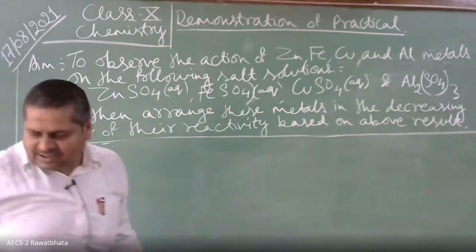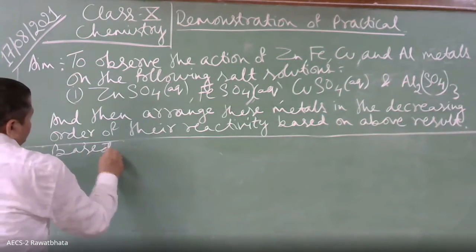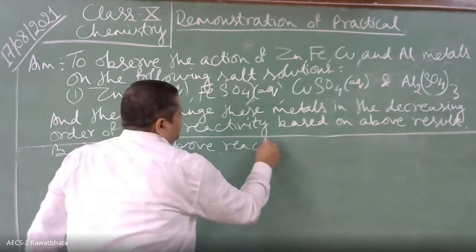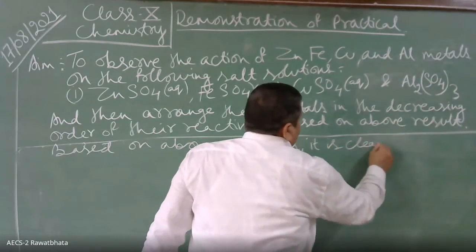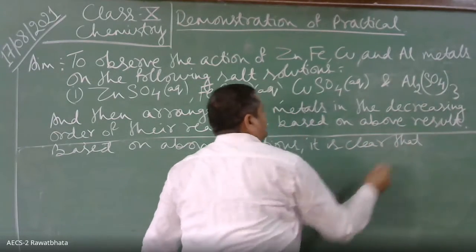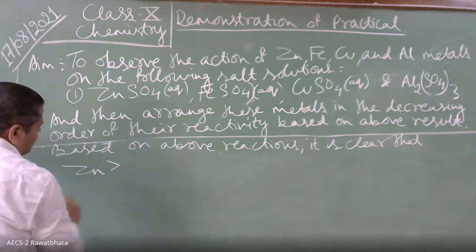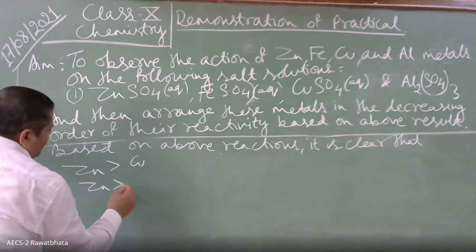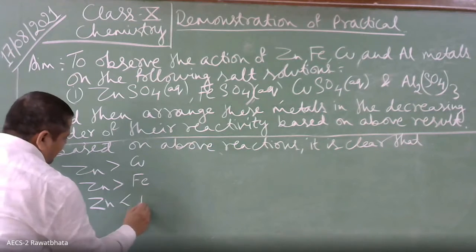Based on the above reactions, it is clear that, please pay attention, zinc is more reactive than copper, zinc is more reactive than iron, but zinc is less reactive than aluminum.